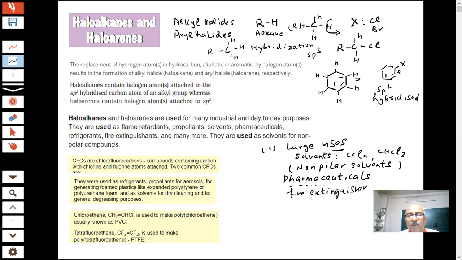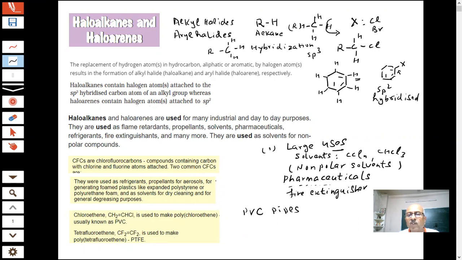From chloroethene, students, what you are making is polyvinyl chloride. Polyvinyl chloride, PVC, is a polymer which has great industrial application. PVC pipes, you know what PVC pipes are? It is a polymer of chloroethene. You also know another polymer, which is made from tetrafluoroethene. We will study these in the chapter on polymers, students. So they have large applications, large uses.